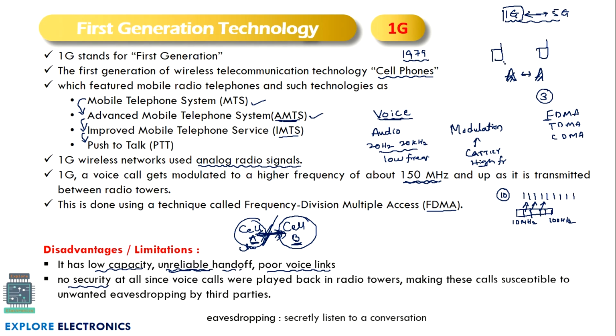We will be having a connectivity to the base station. Through the base station we will be having a communication between person A and person B. So anyone can listen to the audio which person A and B are communicating while sitting in the base stations. That is what we call eavesdropping. Here eavesdropping in the sense secretly listening to a conversation. This can happen in 1G. This is the major disadvantage we can say in the 1G technology.